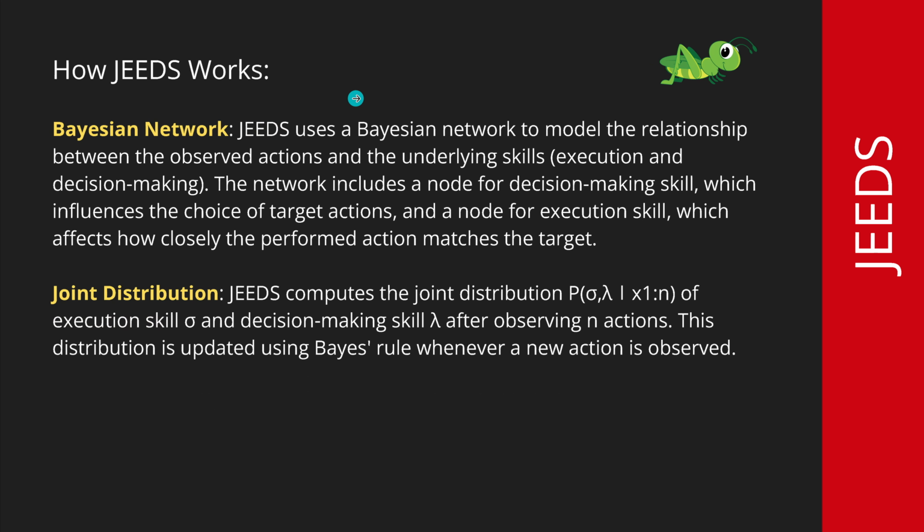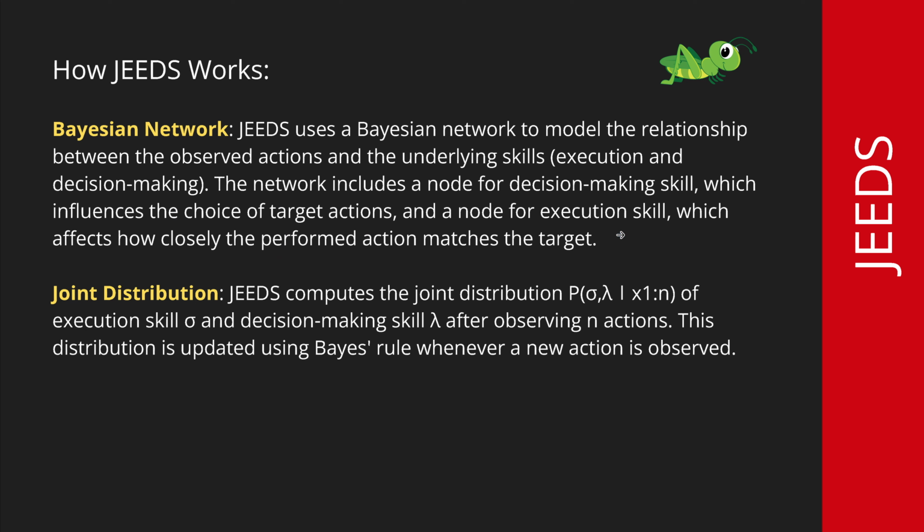Now, how does it work? We do have here a Bayes network. We model the relationship between the observed actions and the underlying skills. And we just go here for two, the execution skill and the decision-making skill. So the network includes a node for decision-making skills, which influence the choice of target actions, and a node for execution skills, which affects how closely the performed action matches the target actions.